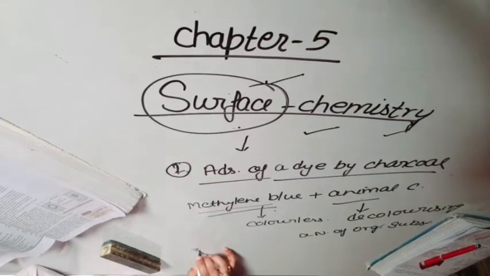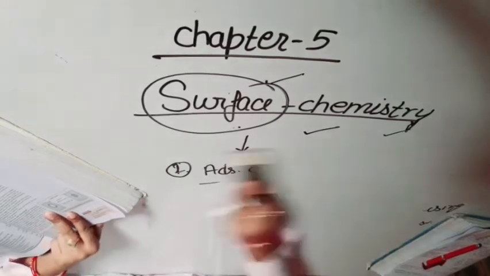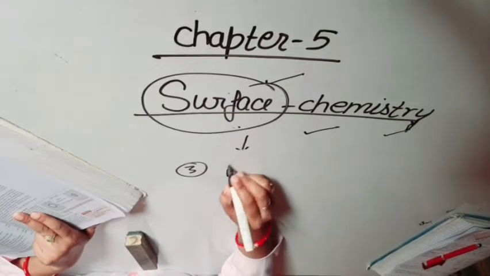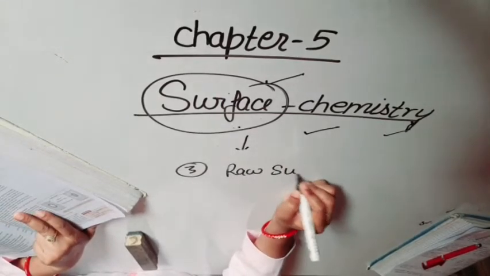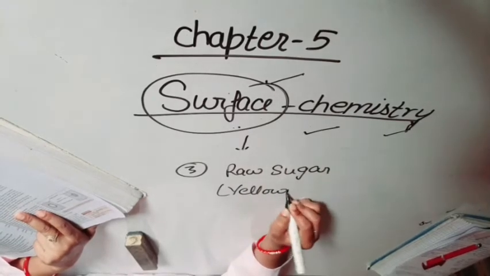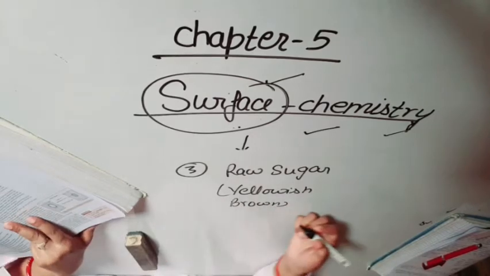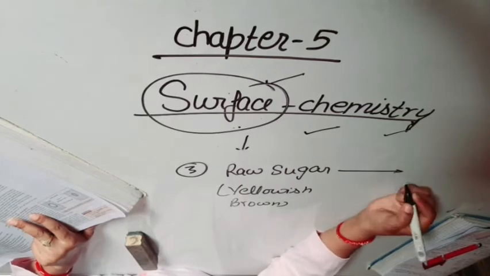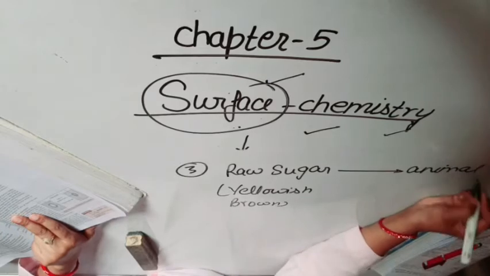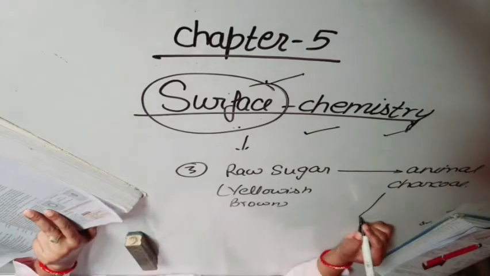Now if we talk about the third example, if we take raw sugar, actually raw sugar is yellowish brown in color. When raw sugar is passed over a bed of animal charcoal, what happens?